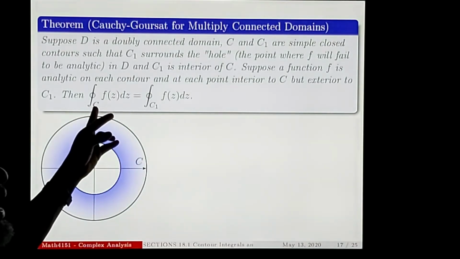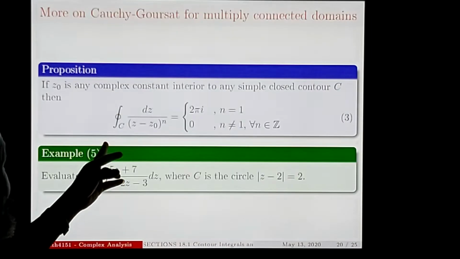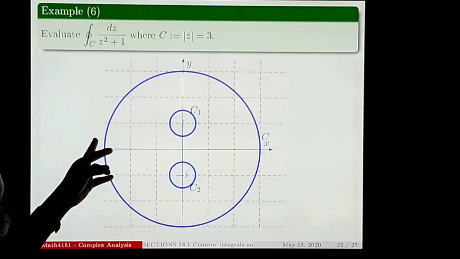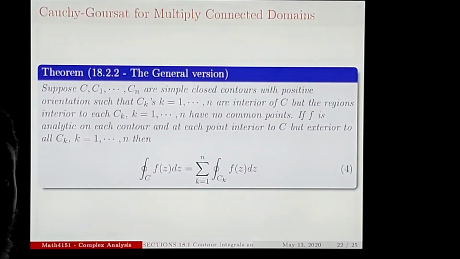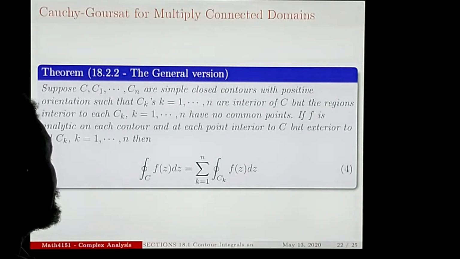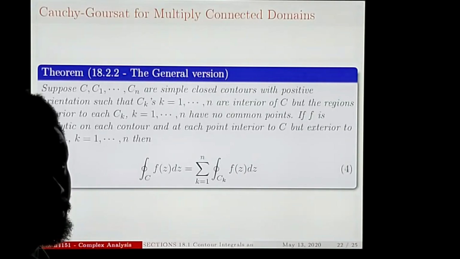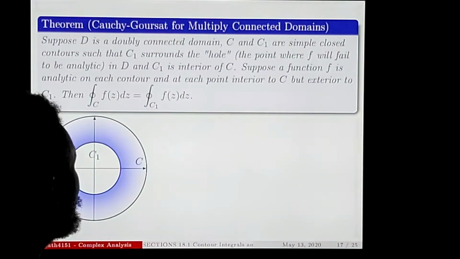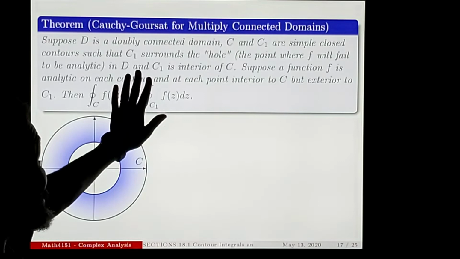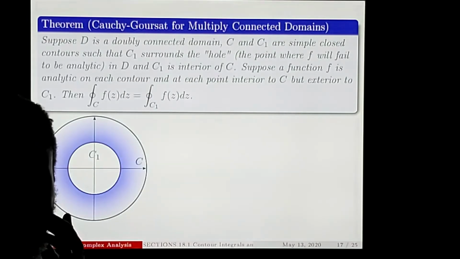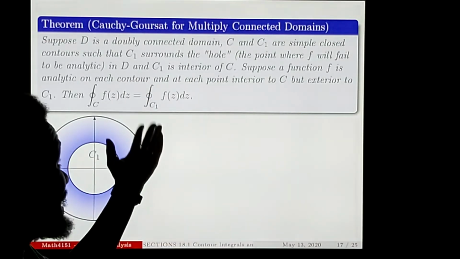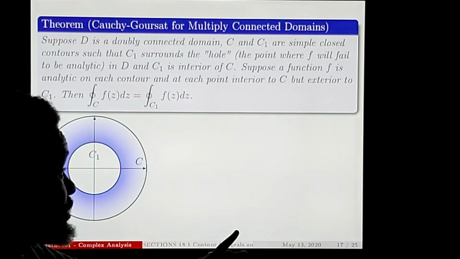Now this is a more specific theorem, but I don't know whether I'm supposed to look at an example yet, or give you the general version. Okay, I've skipped that. I've just come to this slide to tell you this is a general version of that theorem. In your book, they call it general theorem 18.22. Well, is that good to jump? Maybe we should not jump. Maybe we should do an example. Okay, I go back to the example. This is a theorem which they don't say clearly in the book, they just mention it. But later on, you have the general version. I'm just showing you in slide 22.